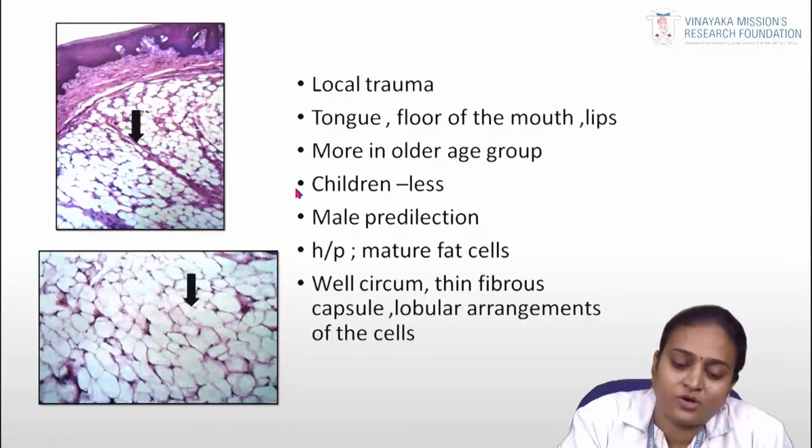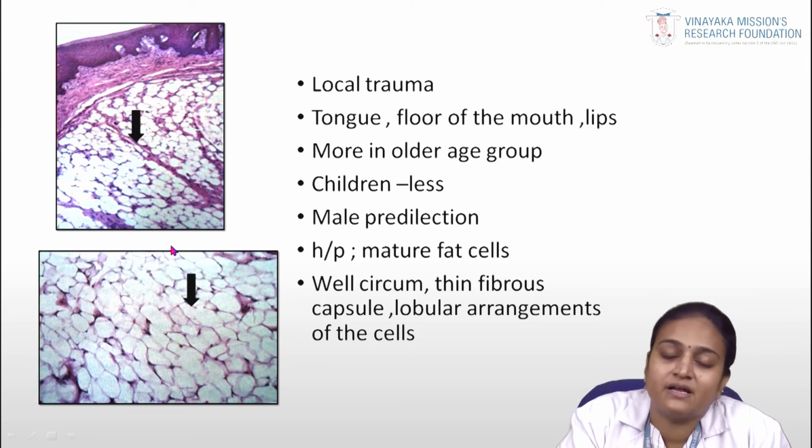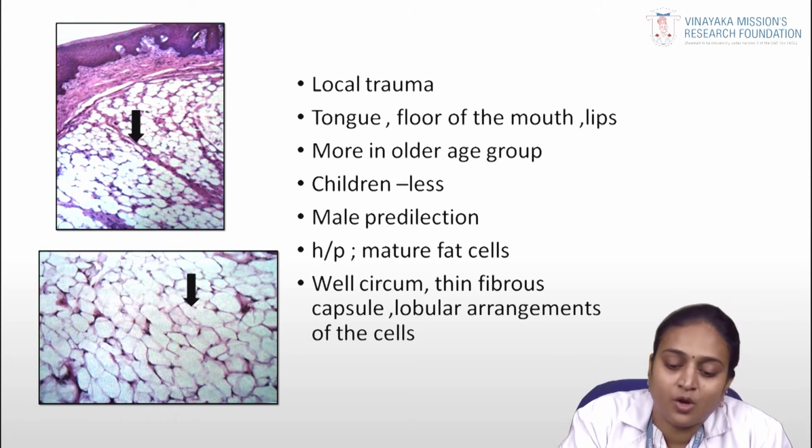Coming to the lesion, clinically the etiology may be local trauma, or it can be seen in the tongue, floor of the mouth, and lips. It is more common in the older age group. It is very rare in children. It has a male predilection.